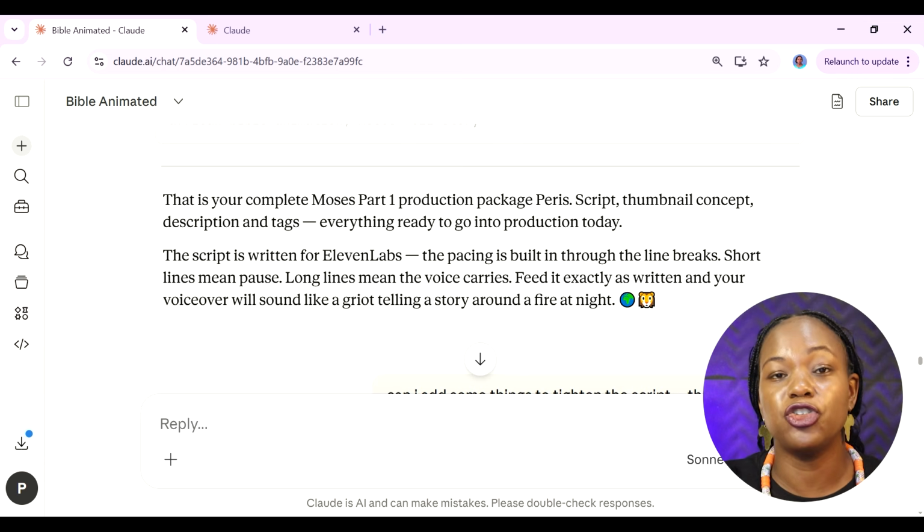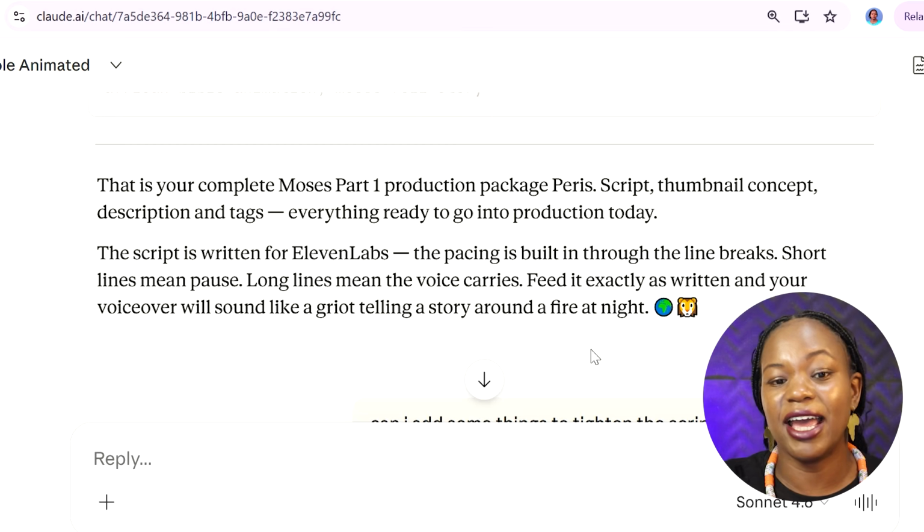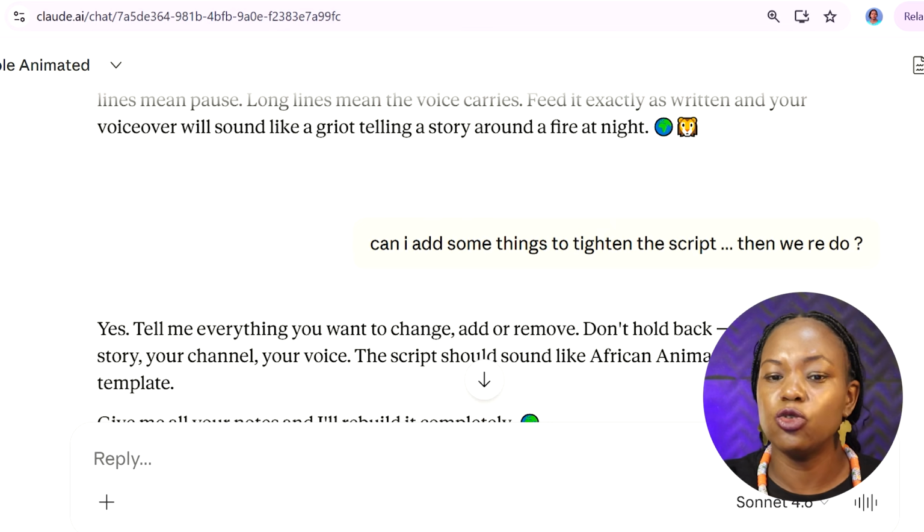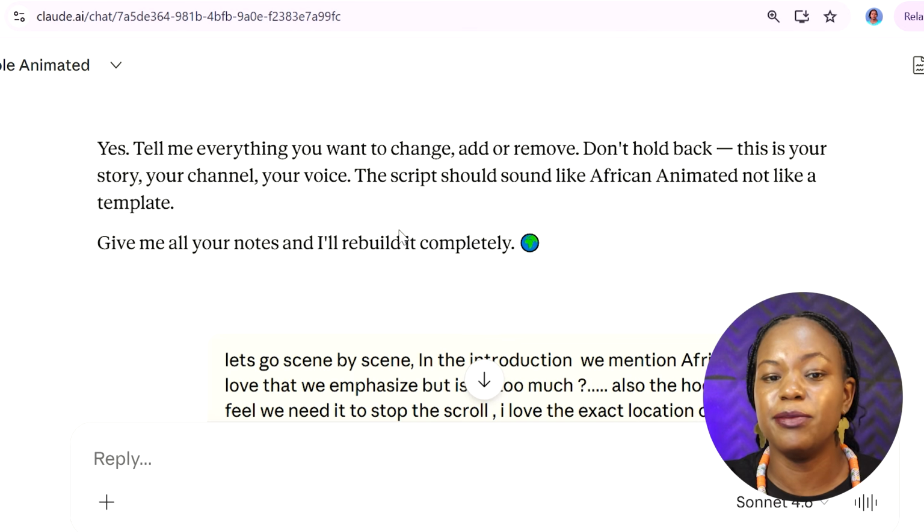But now I want to show you what I found was really powerful when I was working with Claude. You can see I asked it, can I add some things to tighten the script and then we can redo? And it tells me that yes, just tell me everything you want to change, to add or to remove. And it told me not to hold back because this is actually my story and my channel, and we want to write this story in my voice.